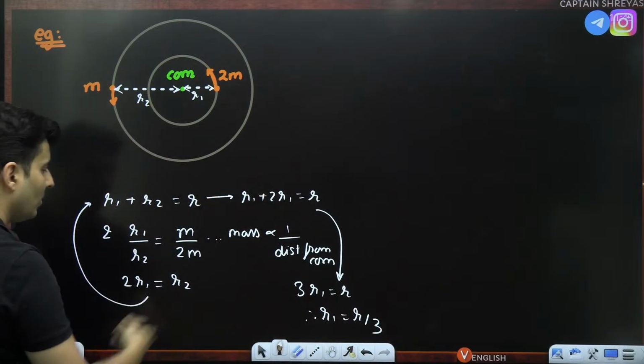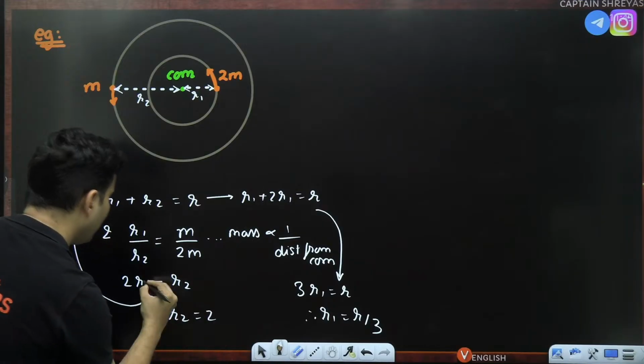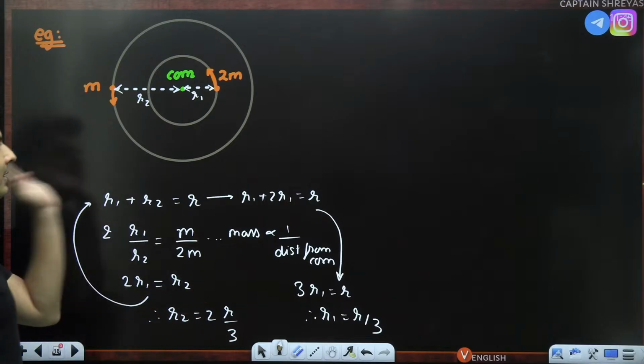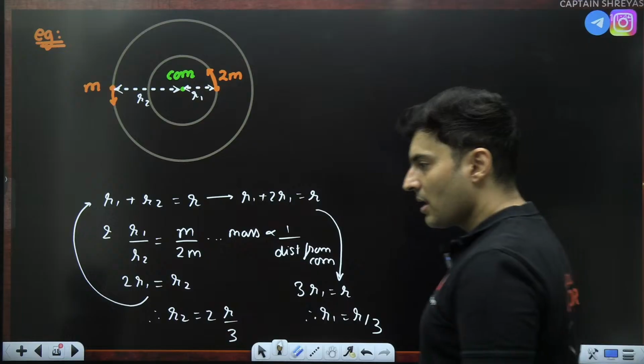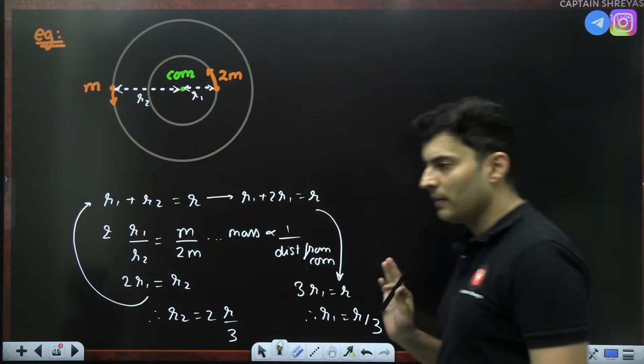Once R1 is equal to R by 3, we have got it. Therefore, R2 will be 2 times of R1. R1 is R by 3. So, R2 and R1 we have got. Everyone clear till this point? Everybody clear till this point how we got R1 and R2?